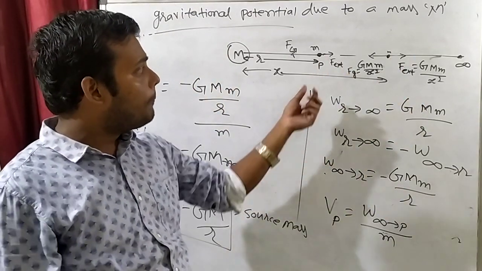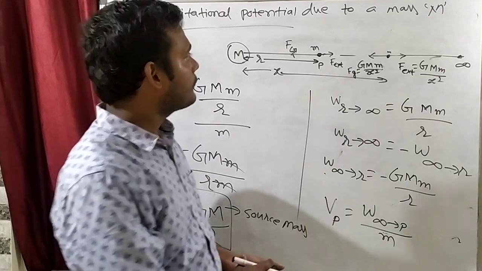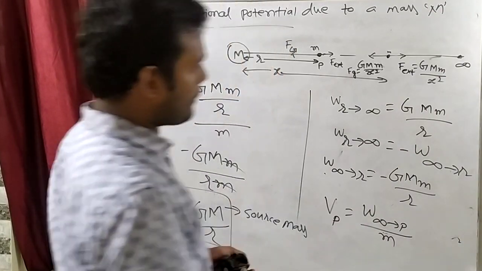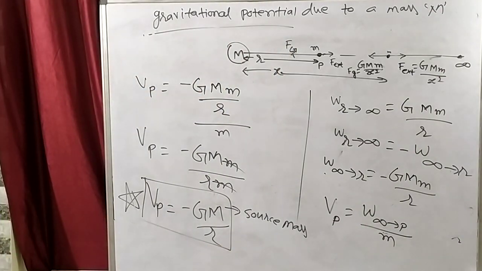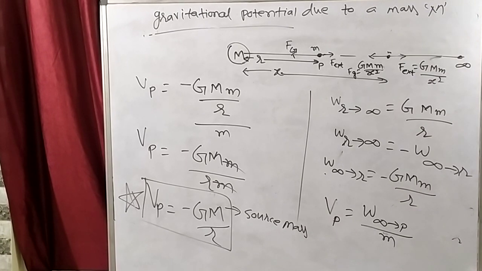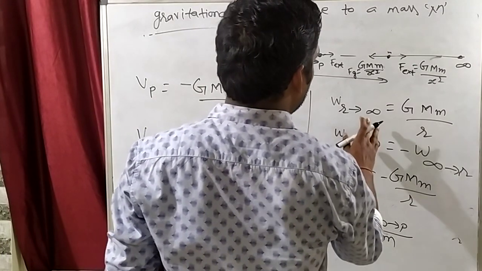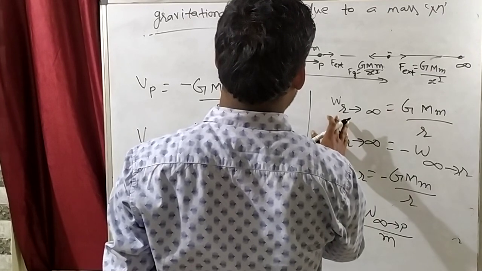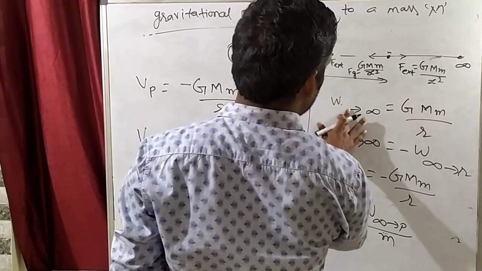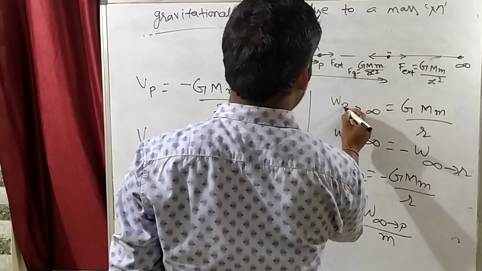So work done from infinity to... this is work done from P to infinity.